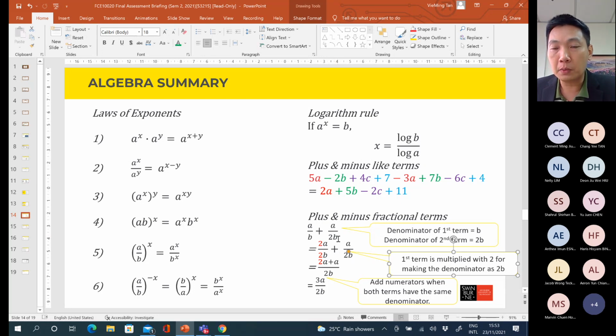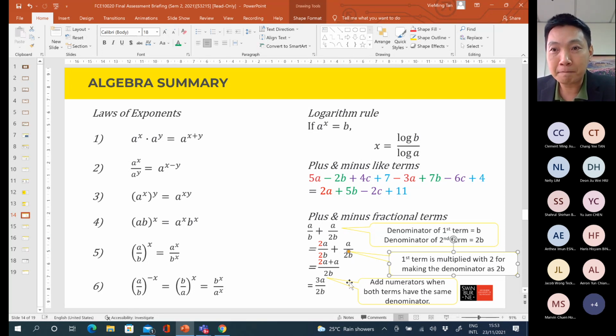So the first step is that we need to identify how to make these two terms with similar denominator, similar mother. Okay, denominator means mother in this case, the mother must be similar. Otherwise, cannot combine the children. Numerator is the children.